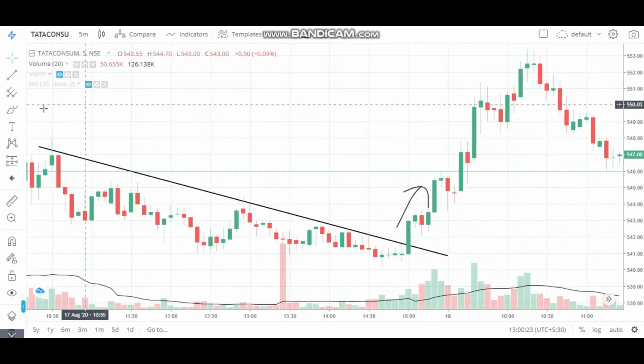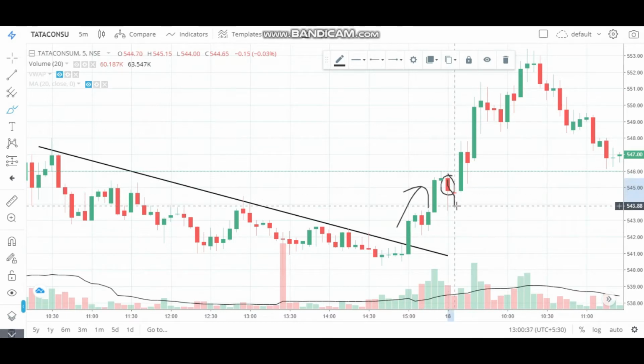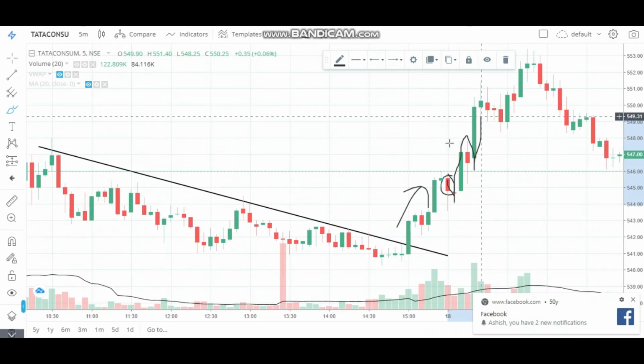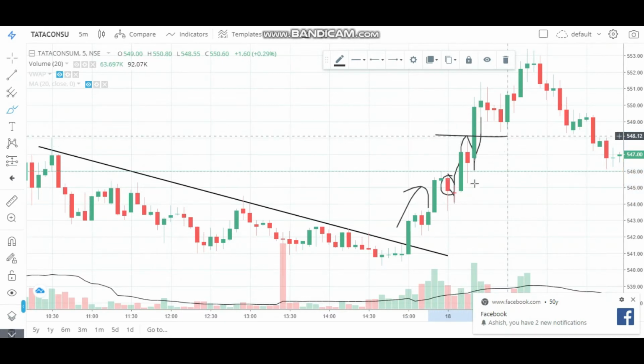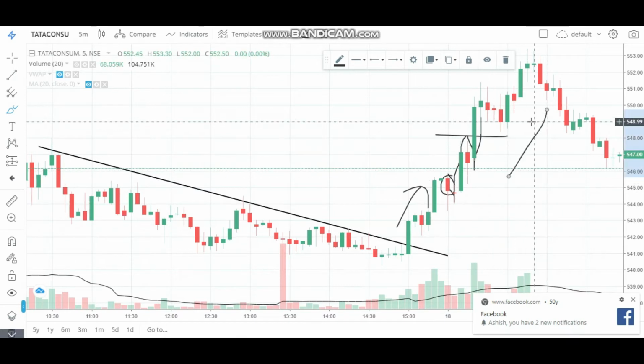Now today price opened at this area of 545, this candle. You can see 9:15 time, 18th August, and it made a price action of higher high. So after opening at this area, price went down and up and it crossed this high. So after that I took a trade in the buying direction, in the upward direction.